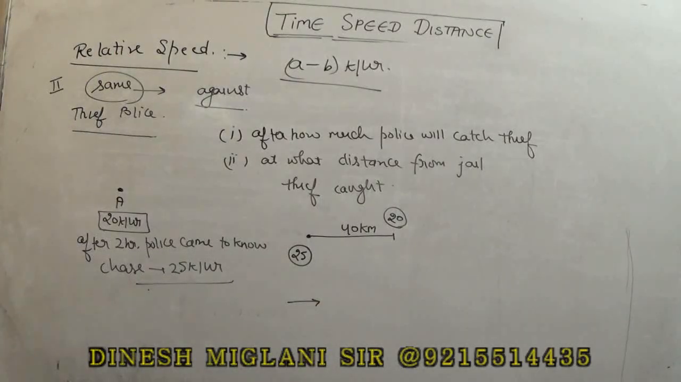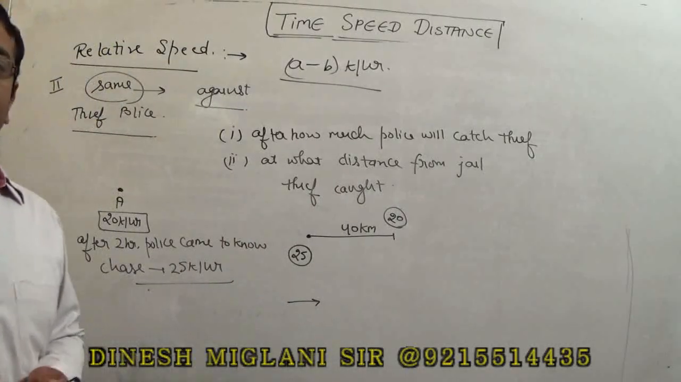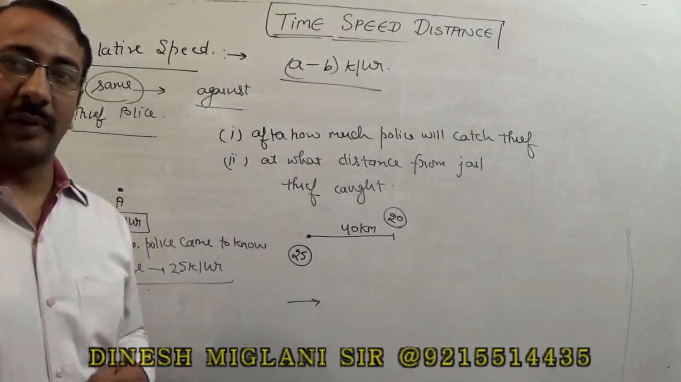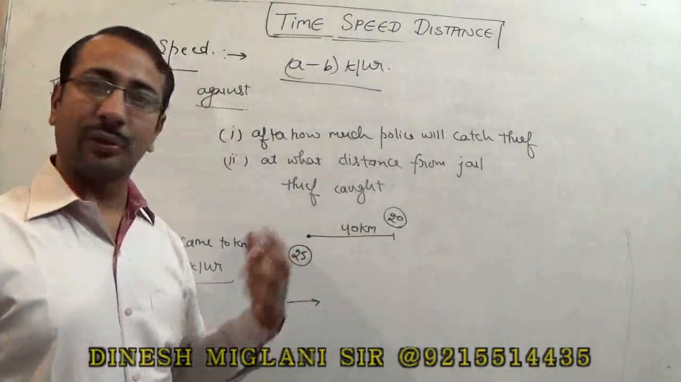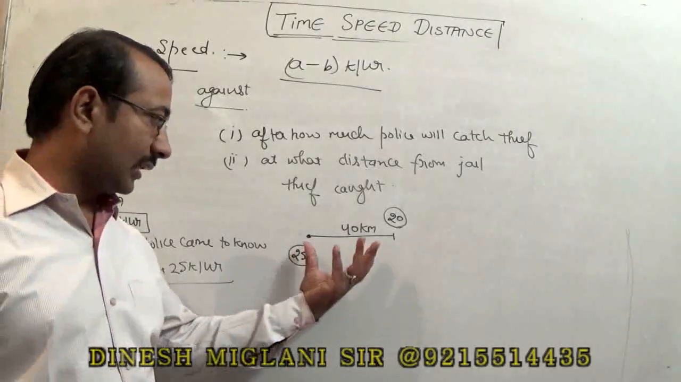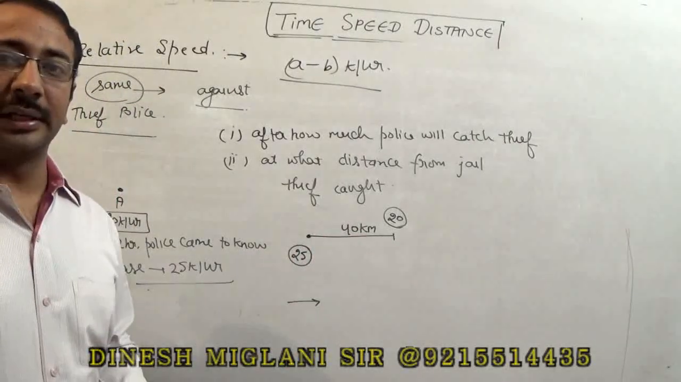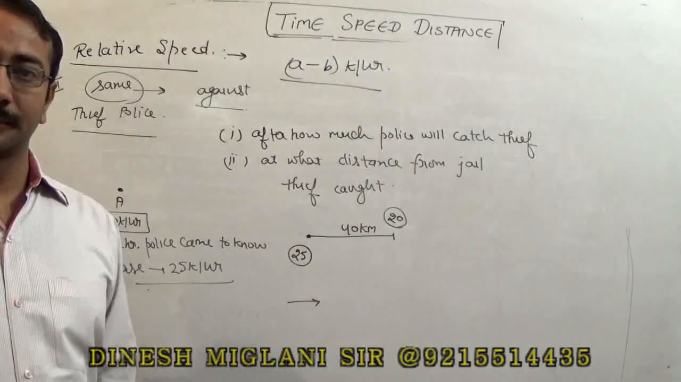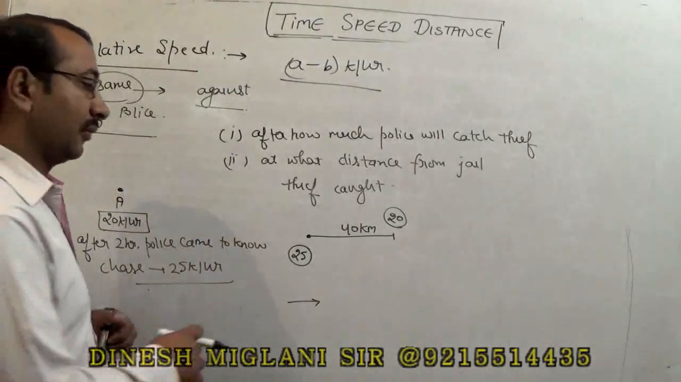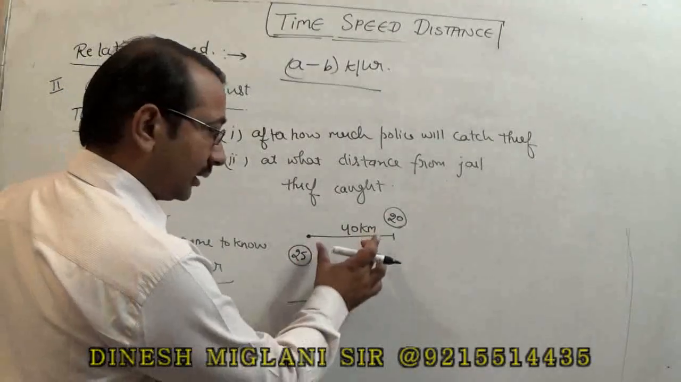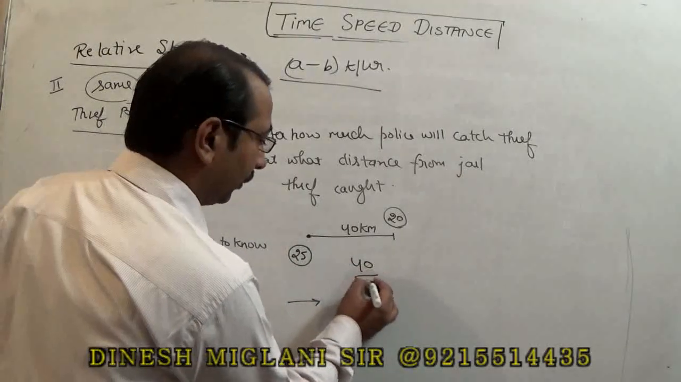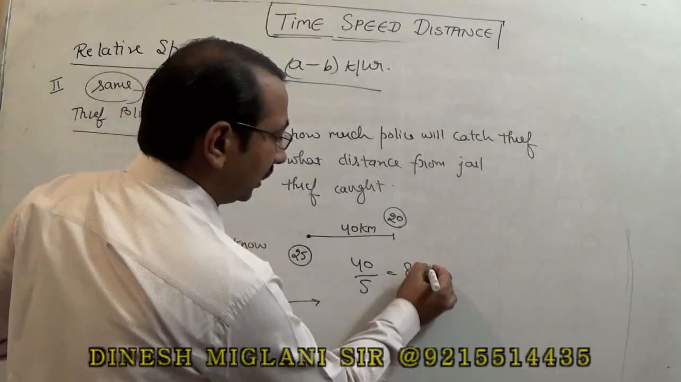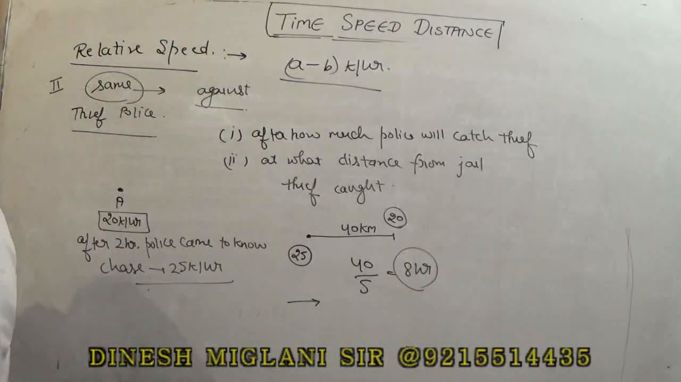It means in 1 hour I can say the relative speed is 5. What does it mean? In 1 hour, the thief will go 20, police will go 25. It means the distance between police and thief decreases by 5 km in 1 hour. Right? It means for catching the thief, the distance has to be decreased by 40. So how much time will it take? 40 upon 5, answer is equal to 8 hours. So we can say the thief will be caught after 8 hours by the police.